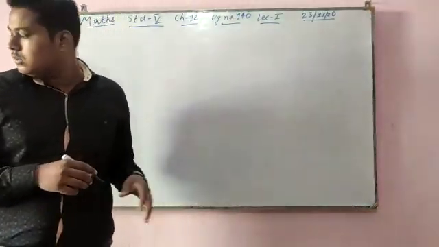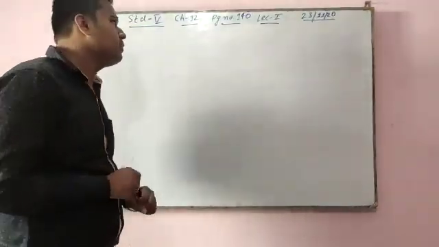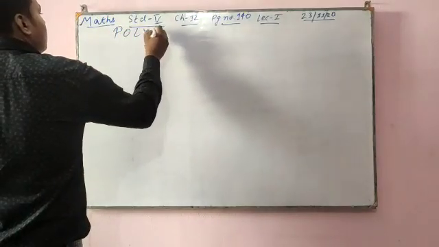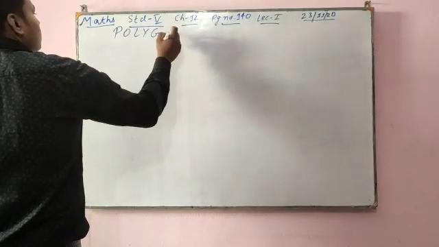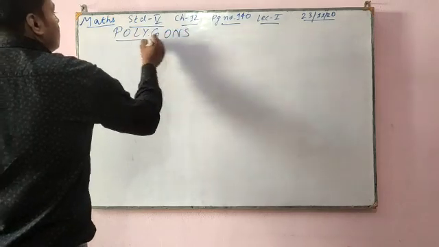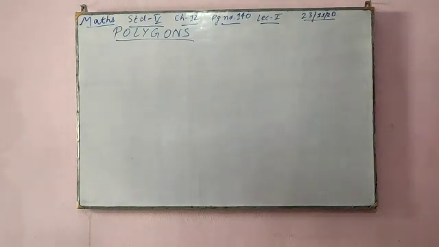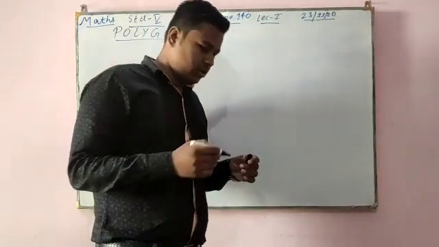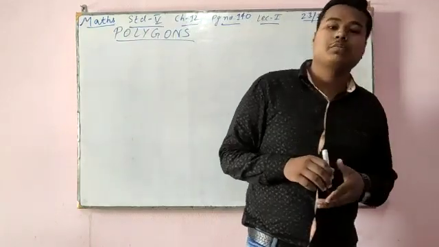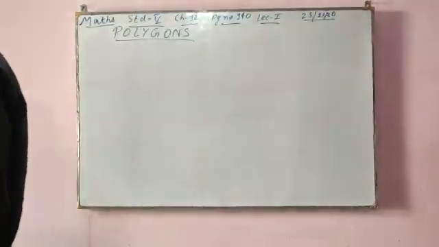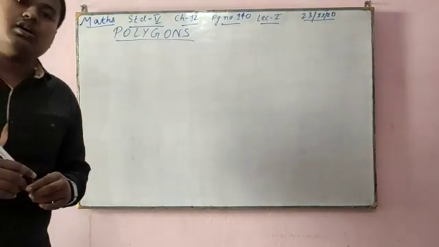So now come to chapter 12. This is a new chapter, polygons. In polygons, first we will read the definition of what a polygon is. Actually, a polygon is a closed figure which is bounded by at least three line segments. It's called a polygon.